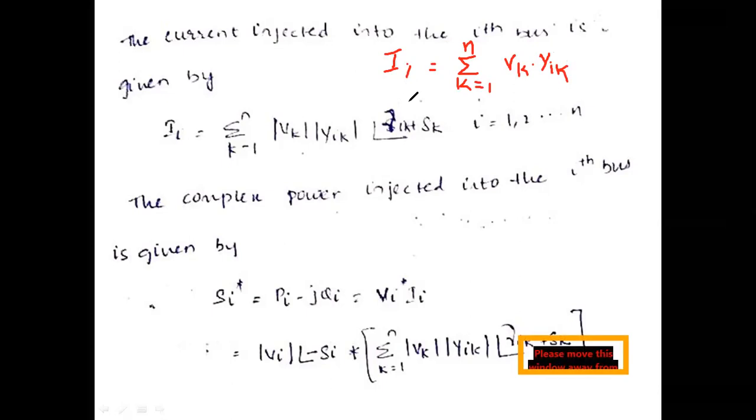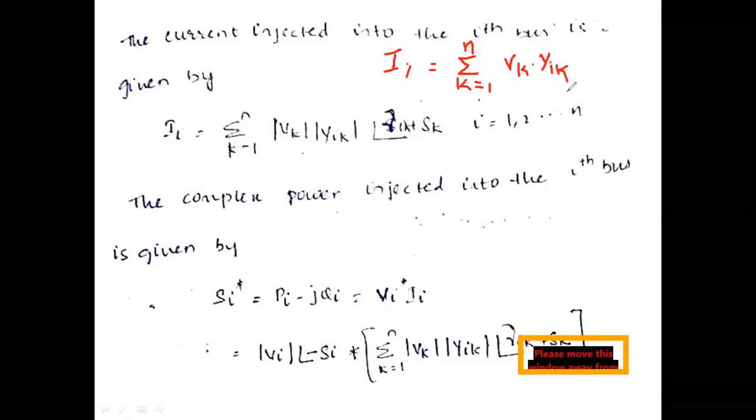But in this particular case, we have assumed that the kth bus has some phase angle delta k. So Vk at an angle delta k, this is our assumption; initially we have taken these assumptions. Now mod Yik, this is the magnitude, at an angle of gamma Ik.